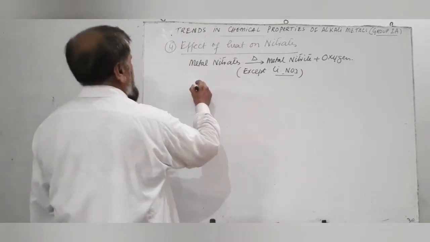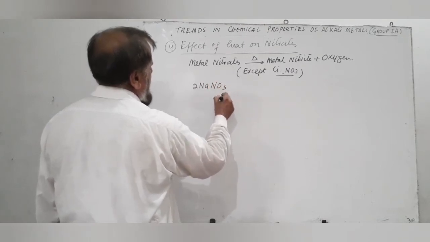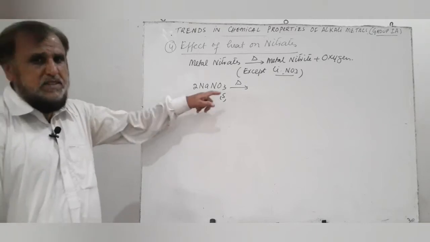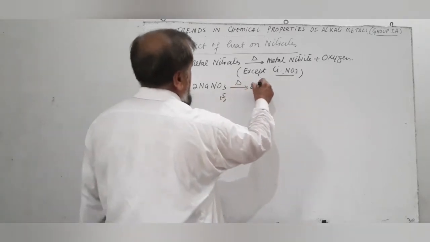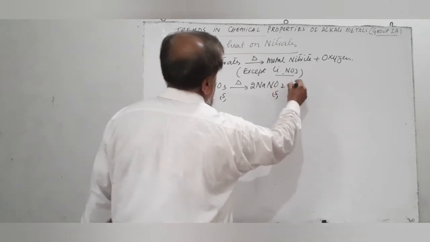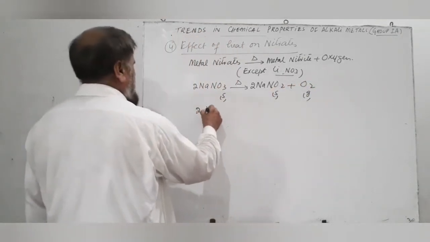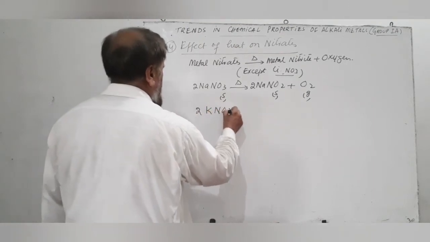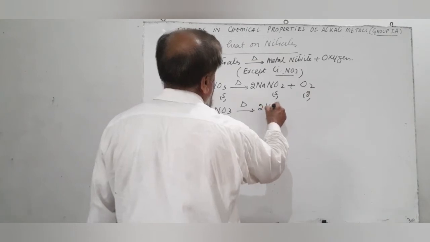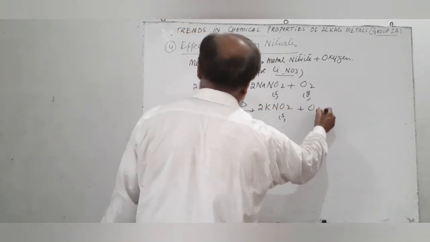For example, when we heat sodium nitrate, NaNO3 solid, we get sodium nitrite and oxygen gas: 2NaNO2 solid, sodium nitrite, plus O2 gas. Similarly, when we heat potassium nitrate, it is decomposed to potassium nitrite and oxygen gas.